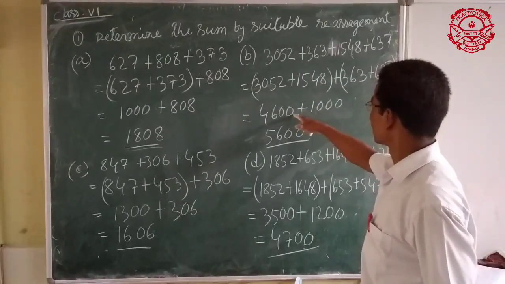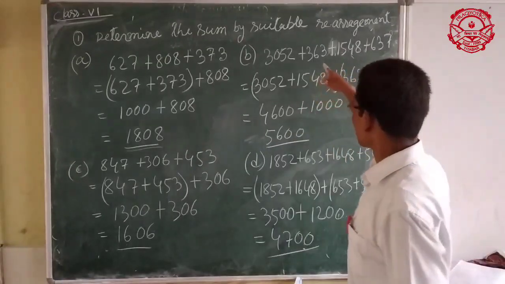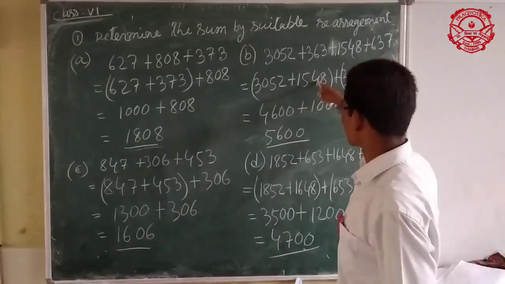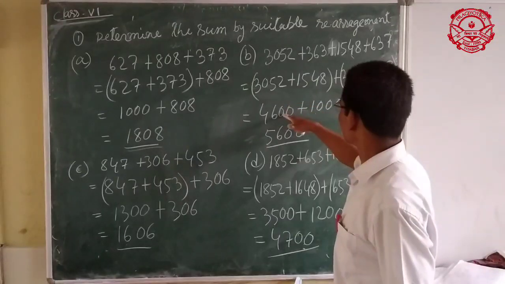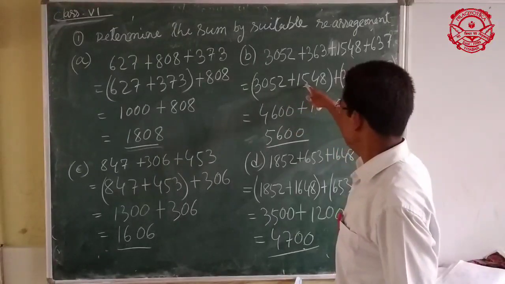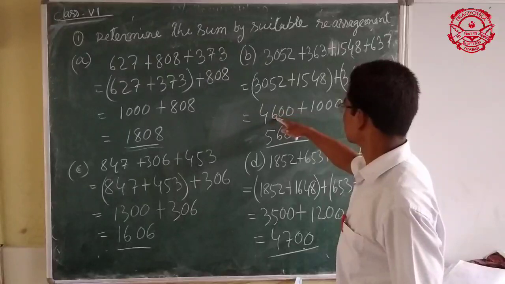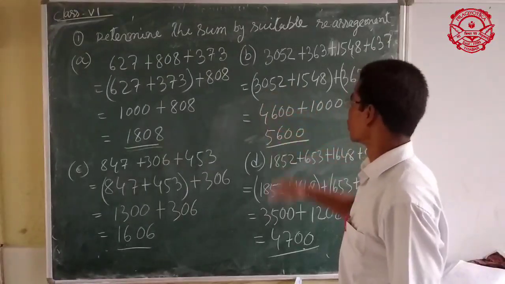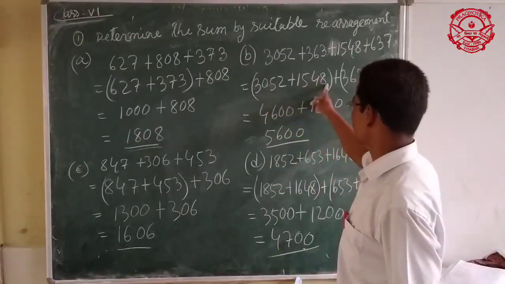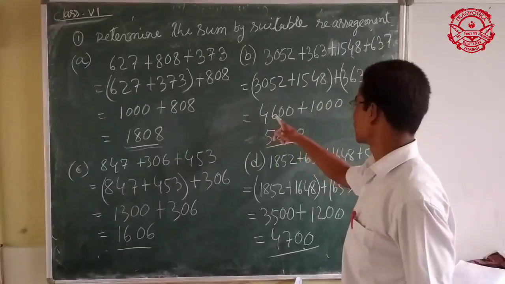This is 0, carry 1, and 5 plus 5 equal to 10, carry 1, 6 plus 0 equal to 6, 1 plus 3 equal to 4. So the addition of these two numbers I get 4600.